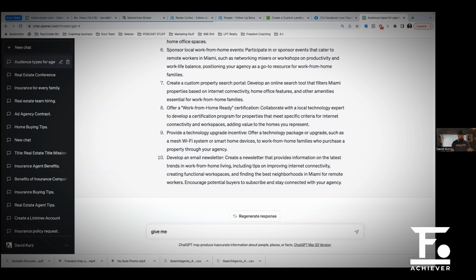Give me 10 different urgency based incentives to increase desirability for, and we're going to say, families with work from home parents interested in, and then what was it?